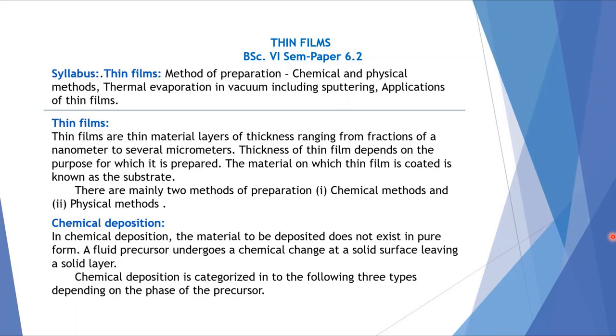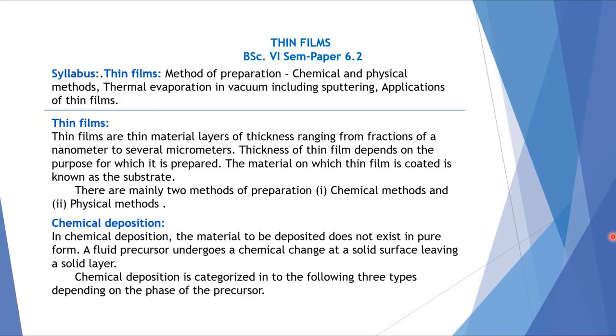Thin films are thin material layers of thickness ranging from fractions of a nanometer to several micrometers, that is 10 to the power minus 9 meter to 10 to the power minus 6 meters. The thickness of a thin film depends on the purpose for which it is prepared. The material on which a thin film is coated is known as the substrate.